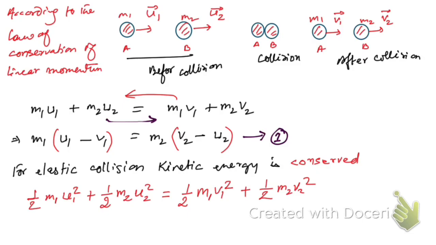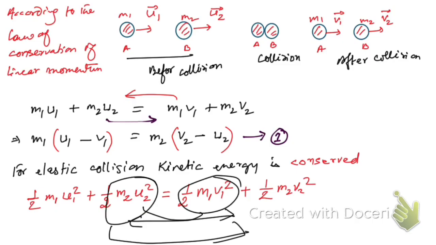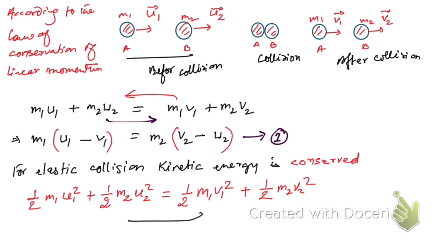Now again, if we simplify, we bring this term to this side and that term to the other side. Then we can write half m1 u1 square minus half m1 v1 square.